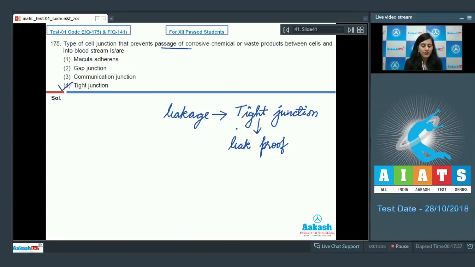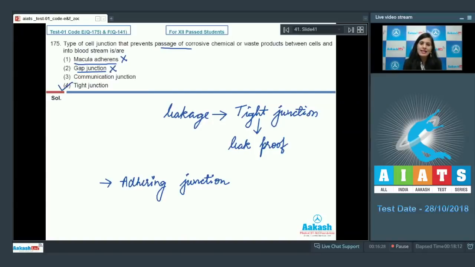The very first option given is macular adherence, and macular adherence is another name for adhering junctions, which keep the neighboring cells together. So this cannot be a correct answer. Our second option is gap junctions, and gap junctions promote cytoplasmic continuity between cells.